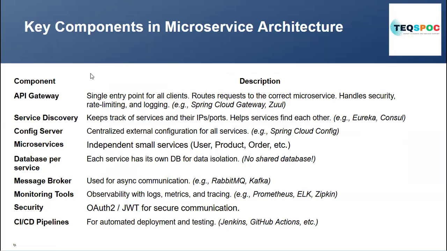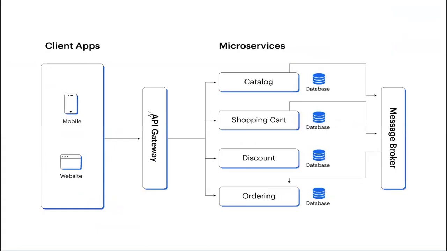In microservice architecture, we have a component like the API gateway. The API gateway is basically a single entry point whenever a client or customer sends a request. Let me explain this. If a client or customer sends a request from a mobile application, web application, or any type of UI, then the request basically goes to the API gateway.